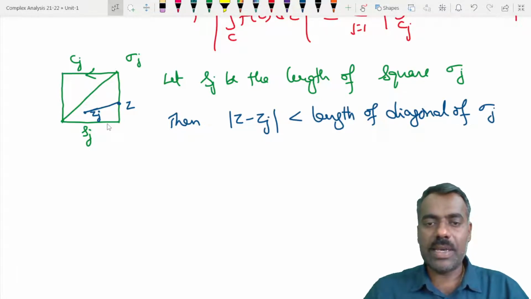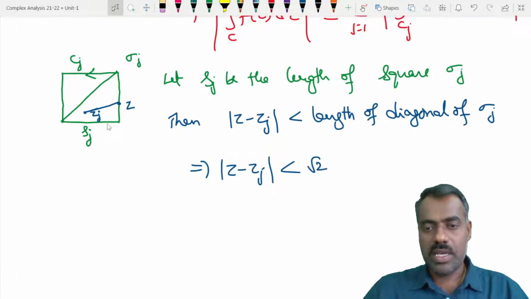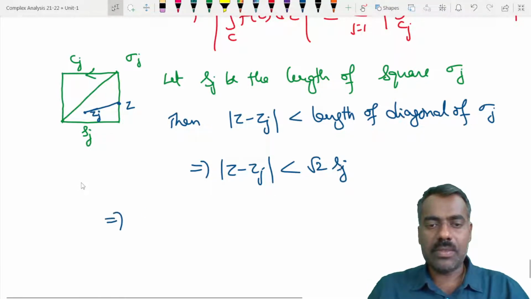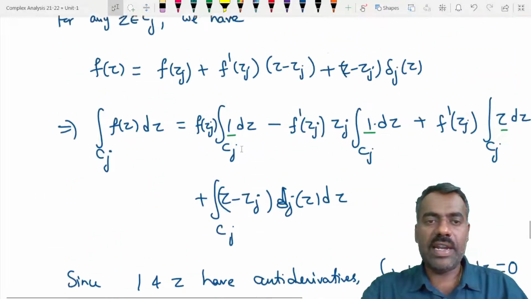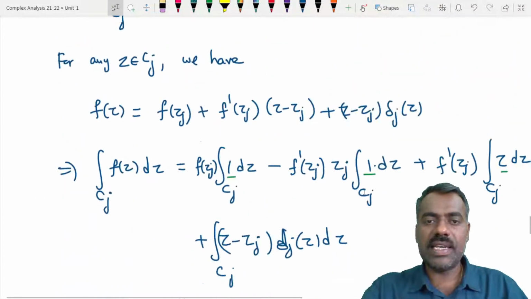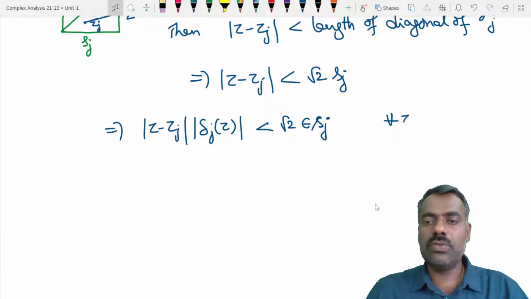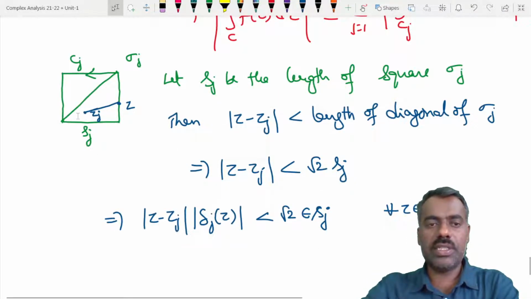Which is the same as mod z minus zj. If this side is sj and this is sj, then it is a square, and by the Pythagoras theorem, the diagonal is root 2 into s. This implies mod z minus zj into modulus of delta j of z. When we define delta j, the modulus of delta j is less than epsilon. So this is less than root 2 into epsilon, and this is true for all z belonging to C. Fine, of course this is true.